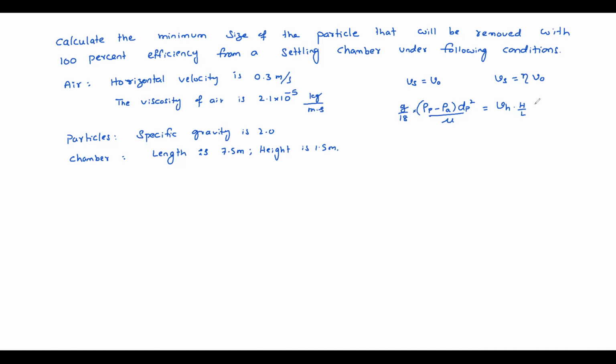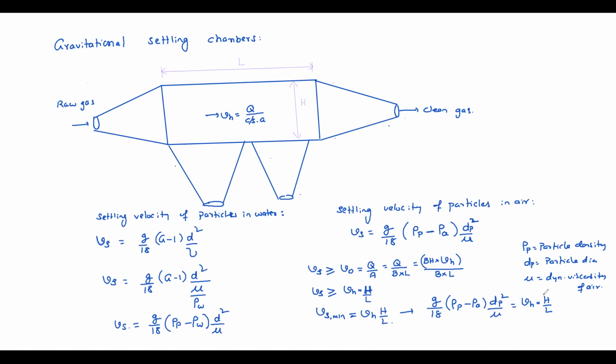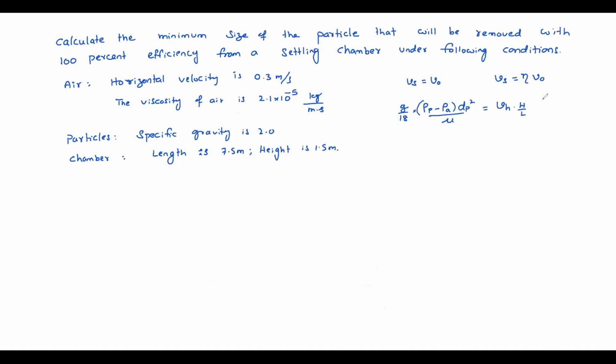How to relate that? V naught is nothing but surface overflow rate. A means here plan area, B into L. In our sedimentation tank, we have seen all these things. So V naught equals Vh into h by L.